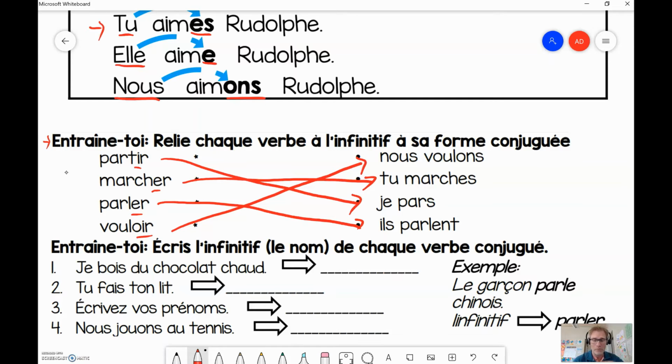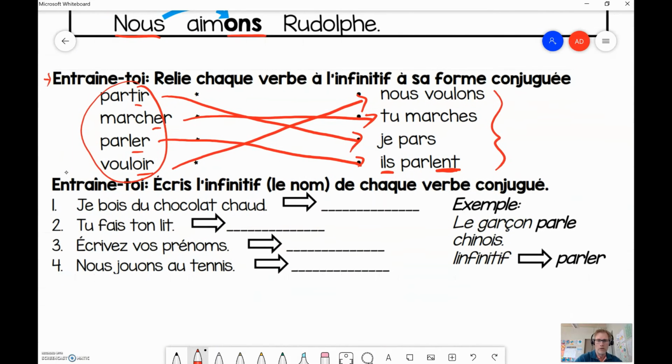Now, they have different endings because in French, the other complicated thing is there are IR verbs, ER verbs, and then other ones. And so if it's an ER verb à l'infinitif, it will always end in ER, marcher, parler. And then over here, you have, listen, parler, il parle. So this is a silent ending. It's been conjugated. So you can see the difference between infinitif ici et conjugué ici. That's the difference.